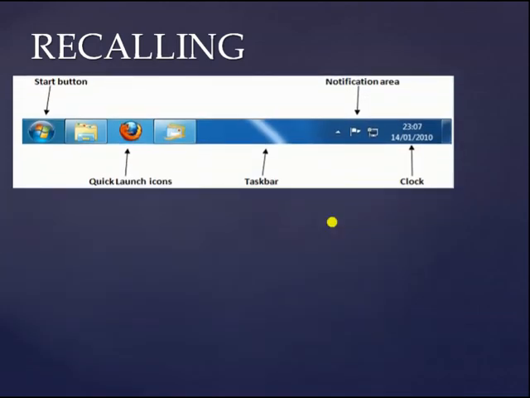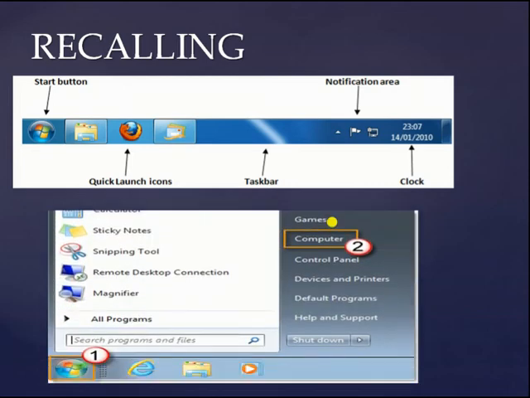As you saw, a long horizontal bar is situated at the bottom. This divides into various categories like the start button, quick launch icons, clock, and notification area. These are all situated in the taskbar, where 1 is written. This is the start button. By single left clicking on this button, the all programs list appears.